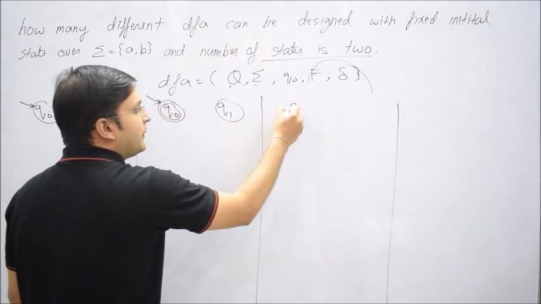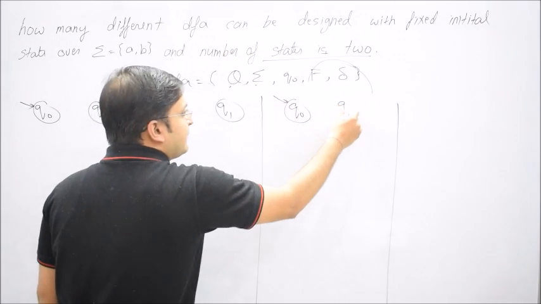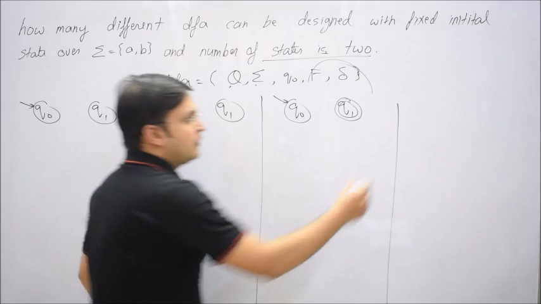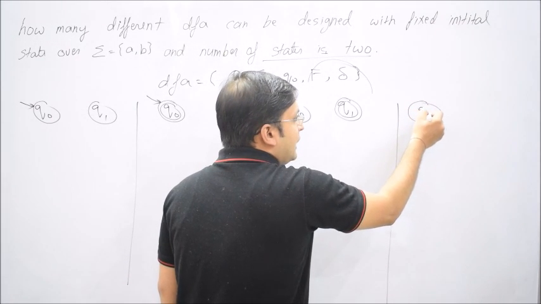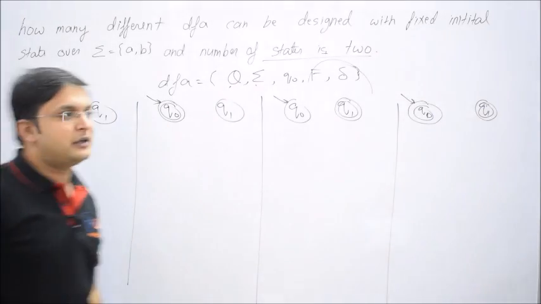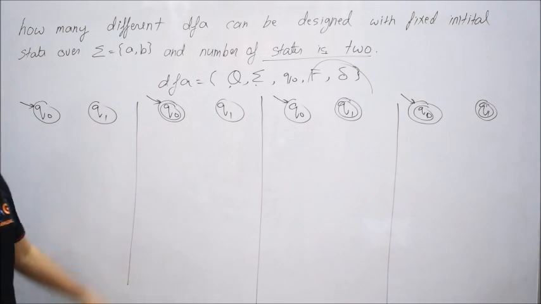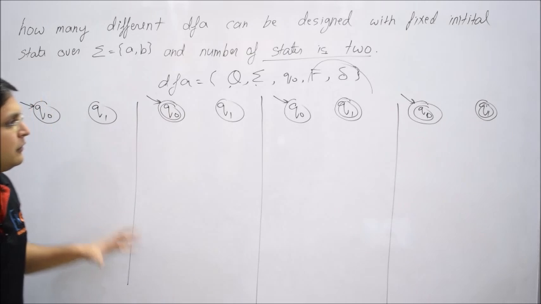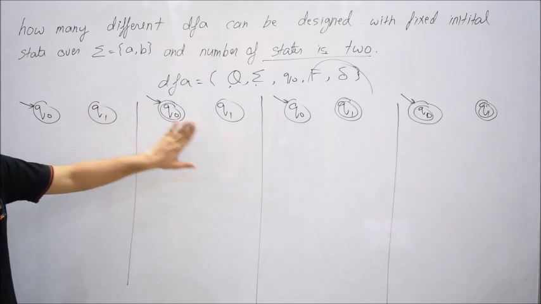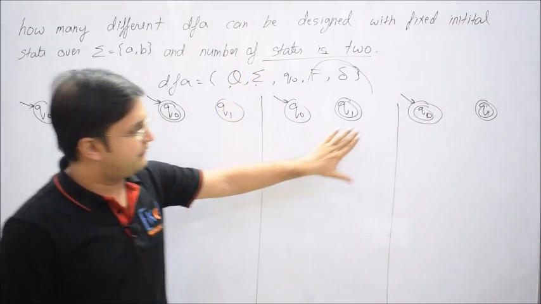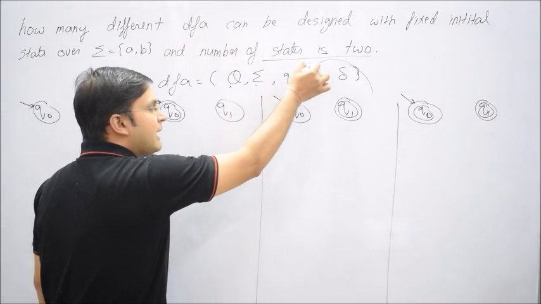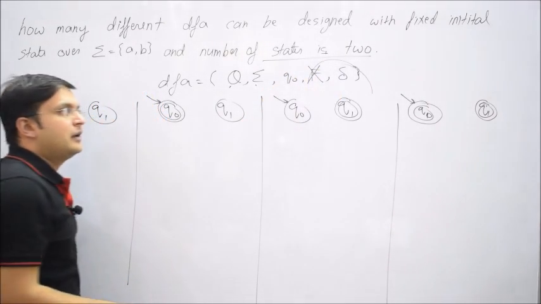So either this is possible, or you say now this is also a possible case. Here one state is final, and I hope you are already getting what should be the next combination. Let me say one more combination where both, yes or no? Yes, both Q0 and Q1 are final states. Now you understand with 2 states I have already created 4 combinations: 0 final states, 1 final state, one more combination with 1 final state, and both of the states are final states.